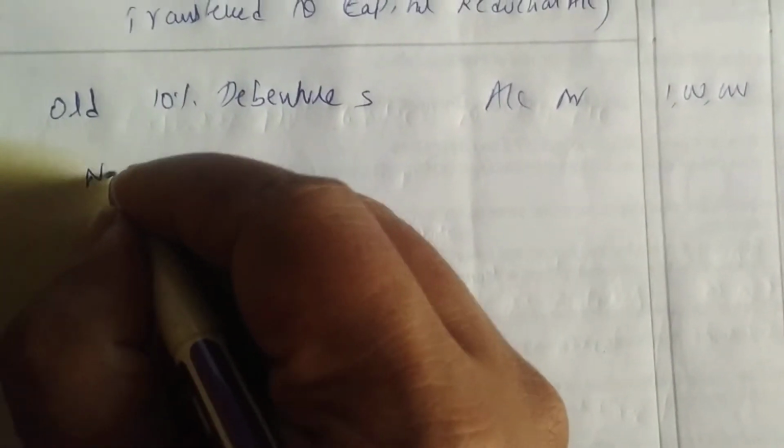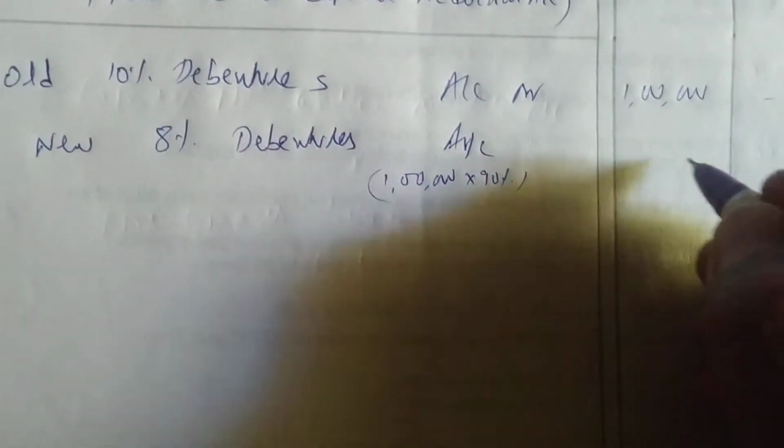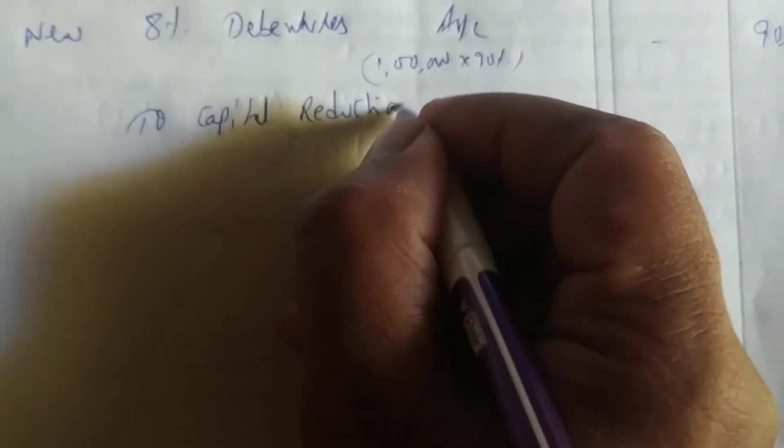So new, he is saying new 8% debentures account. New is 1,10,000 into 90%. I'll show you how we are getting the 90%. 90,000 to capital reduction account, 1 lakh into 10%.